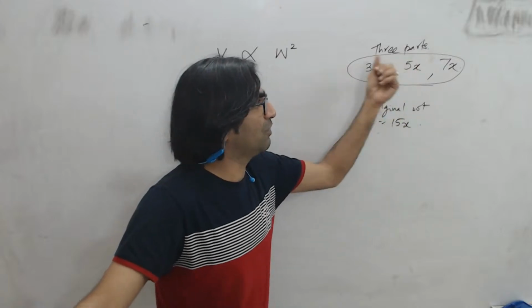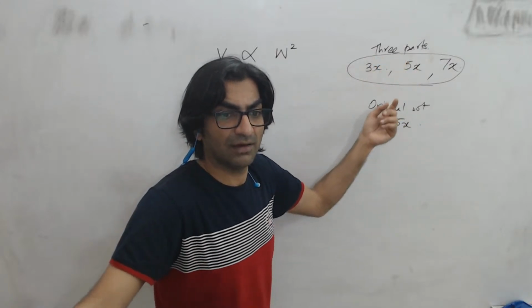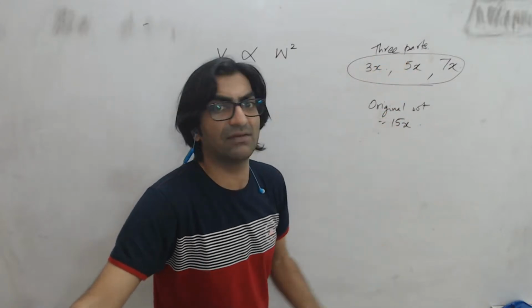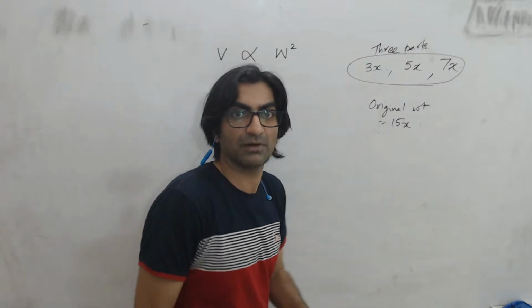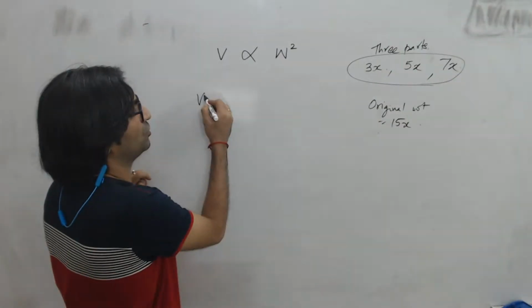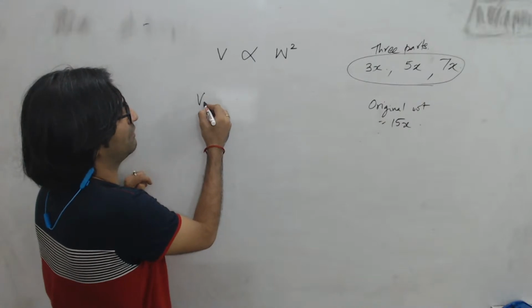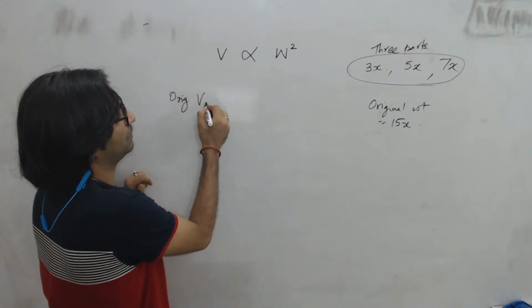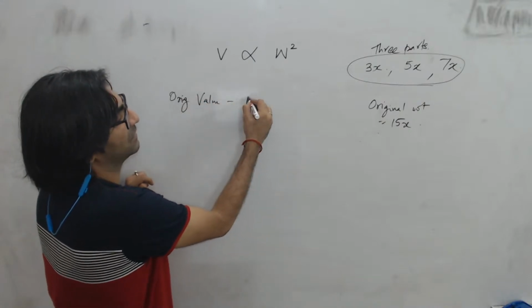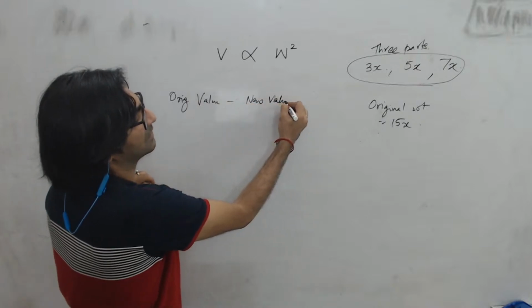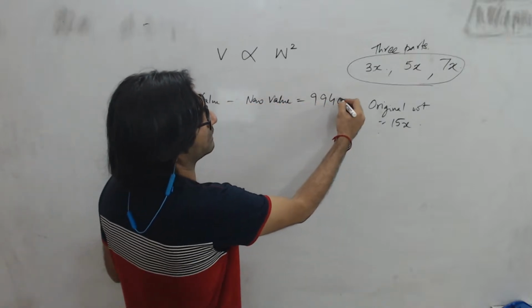So the combined value of all the 3 weights is 99,400 less than the value of the 15x diamond, right? So basically what it says is that original value minus new value is 99,400. That's what the question says, right?